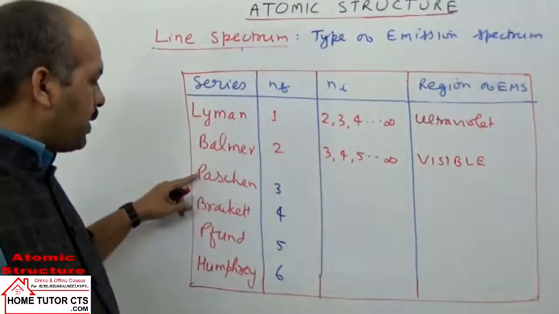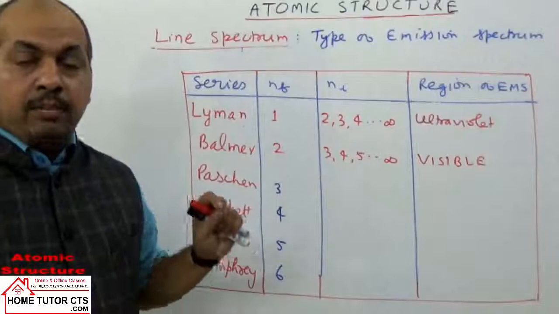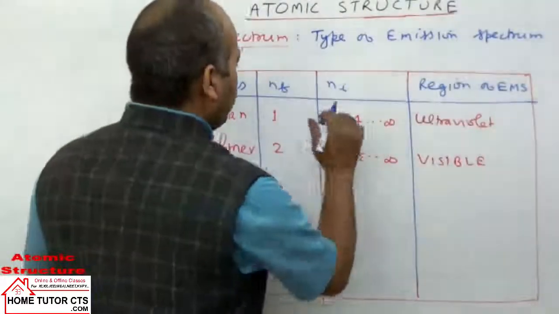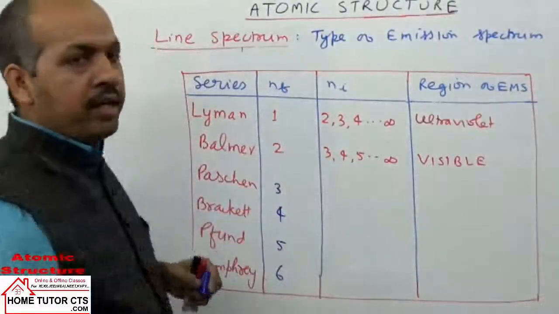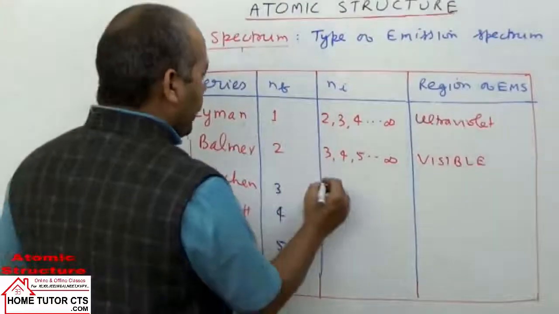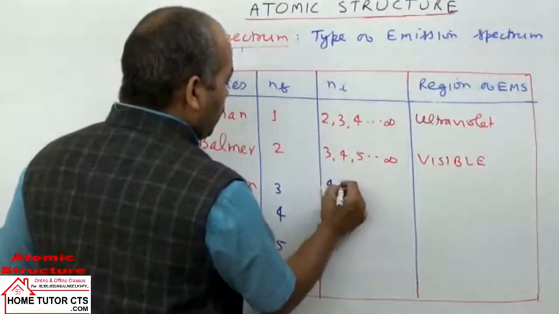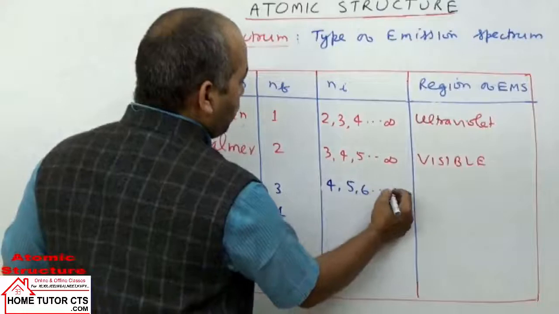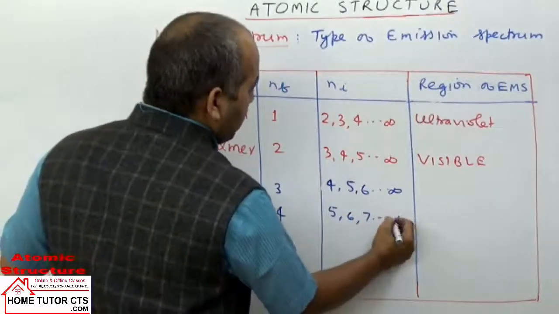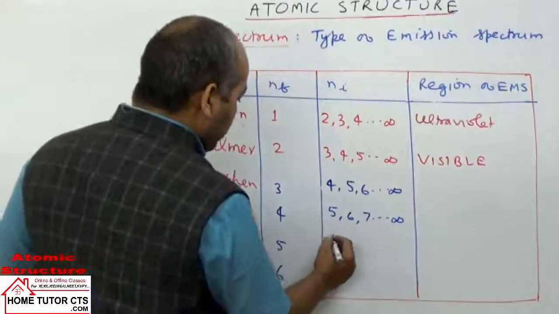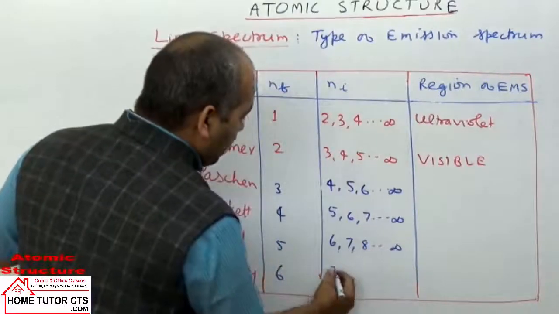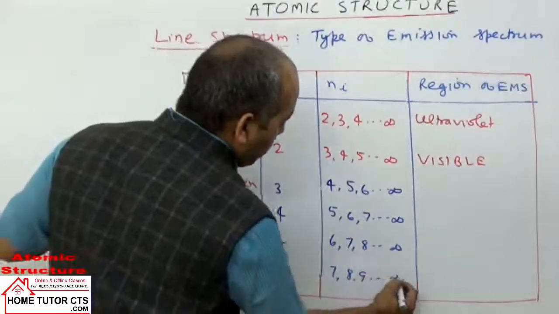But Lyman, Balmer, Paschen, Brackett, Pfund, you must remember this series in sequence. Then what is Ni in each case? In every case Ni is NF plus 1 up to infinity. Like in the Paschen series Ni can be taken 4, 5, 6 up to infinity. For the Brackett series 5, 6, 7 up to infinity. For the Pfund series 6, 7, 8 up to infinity.